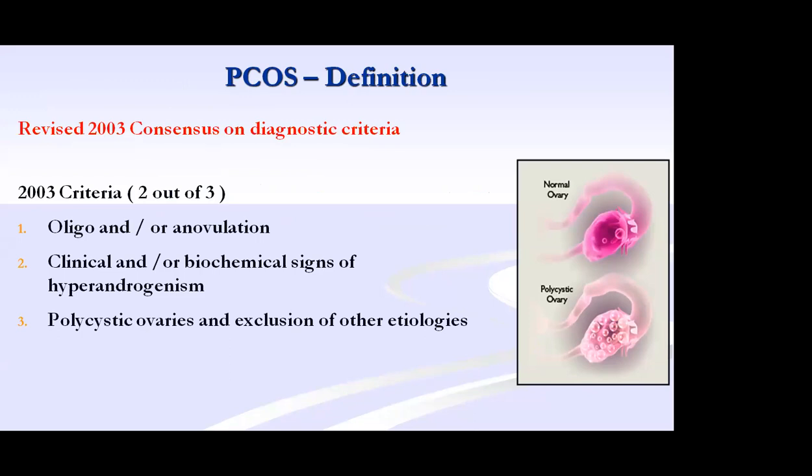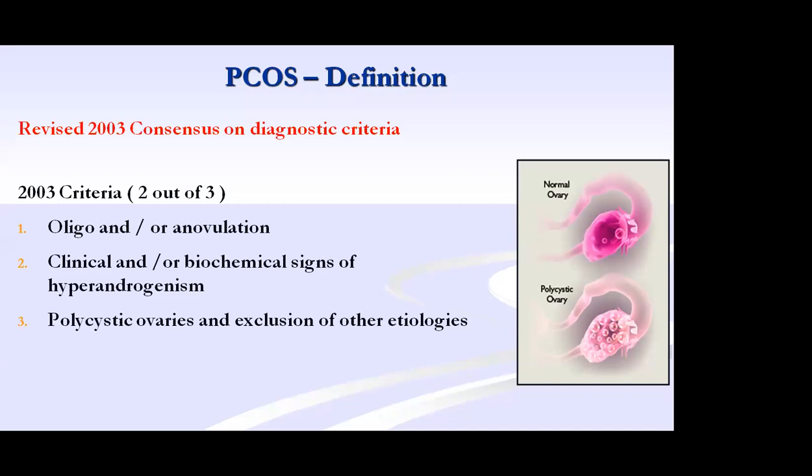The criteria is oligo or anovulation; second, clinical or biochemical features of hyperandrogenism, which I showed you earlier; third, polycystic ovaries on ultrasound with exclusion of other etiologies. Other etiologies ruled out. If any 2 of the 3 are present, it should be considered as PCOS. This is mainly for adults.